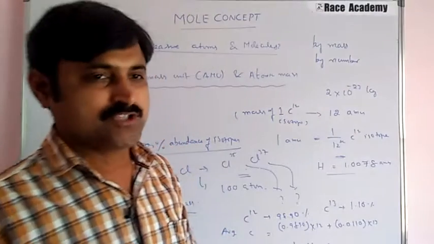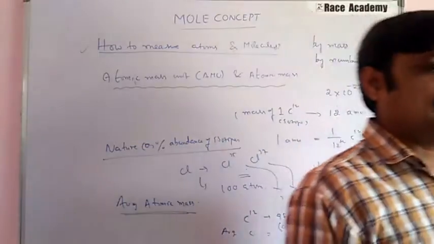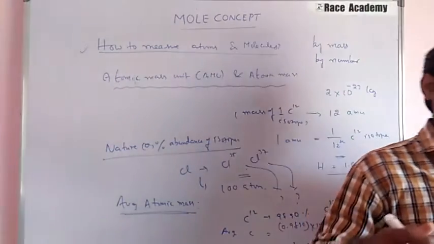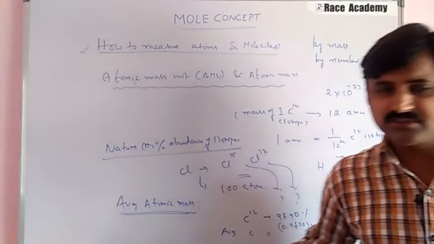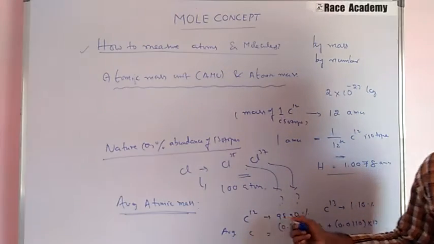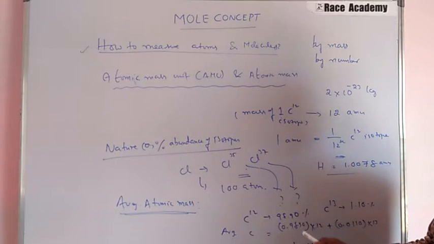A more accurate determination gives the atomic mass of carbon as 12.01 atomic mass units. Note that these calculations involve percentages, and we need to convert the percentages to fractions before we proceed. So 98.90 by 100 is 0.9890.